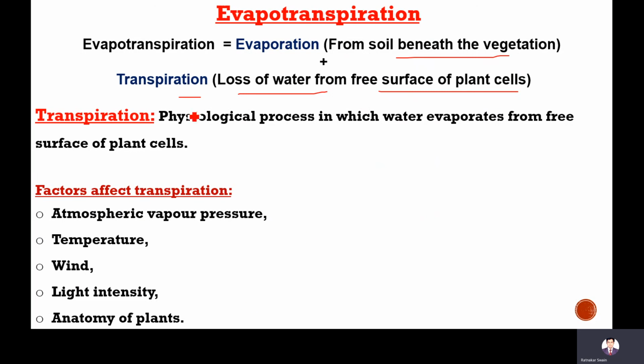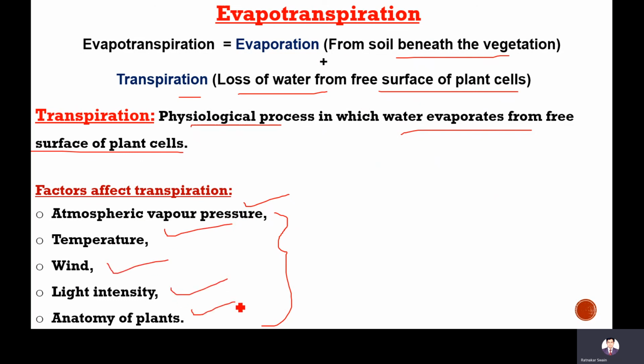So this transpiration is a physiological process in which water evaporates from the free surface of plant cells. It includes photosynthesis and evaporation from the plant cells. These are the factors which affect the transpiration: atmospheric vapor pressure, temperature, wind, light intensity, anatomy of plants. These are the factors that affect the evapotranspiration.